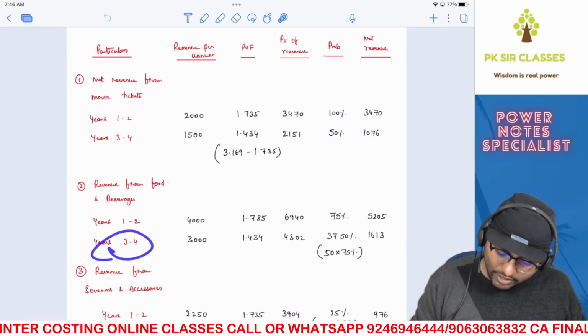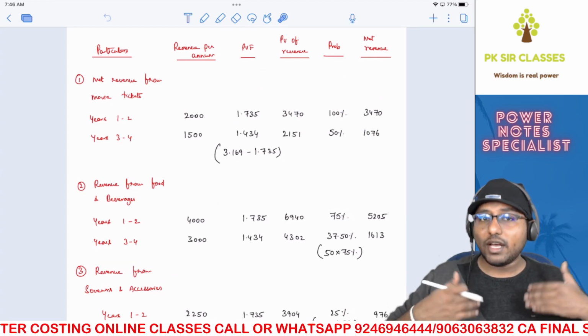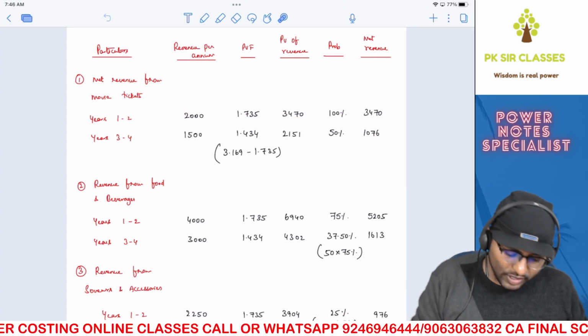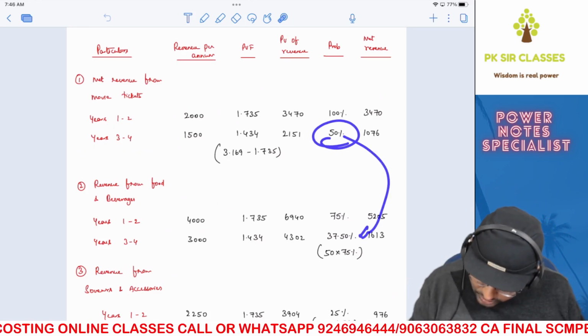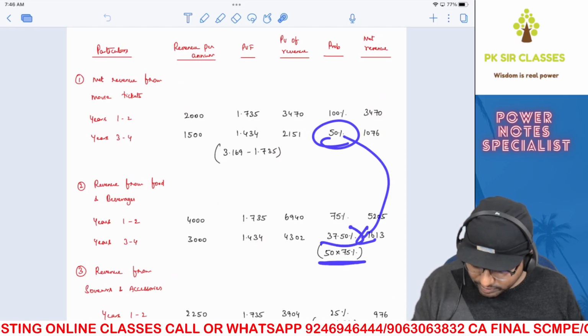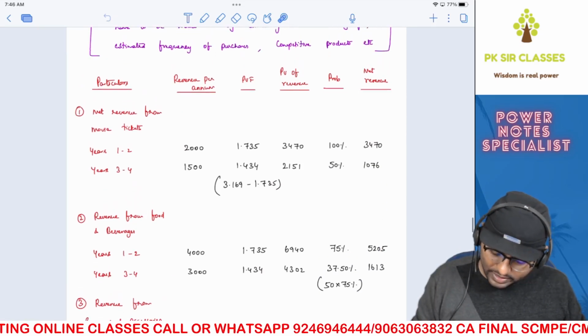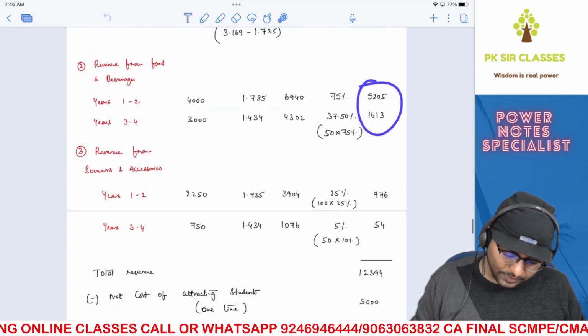Now, for years 3 and 4, how many people will come to the theater? In years 3 and 4, the number of people who are coming is only 50%. Out of this 50%, it will be 75%. Therefore, 50 into 75%, you got 37.5. There ends the matter. Right? And you got the numbers.